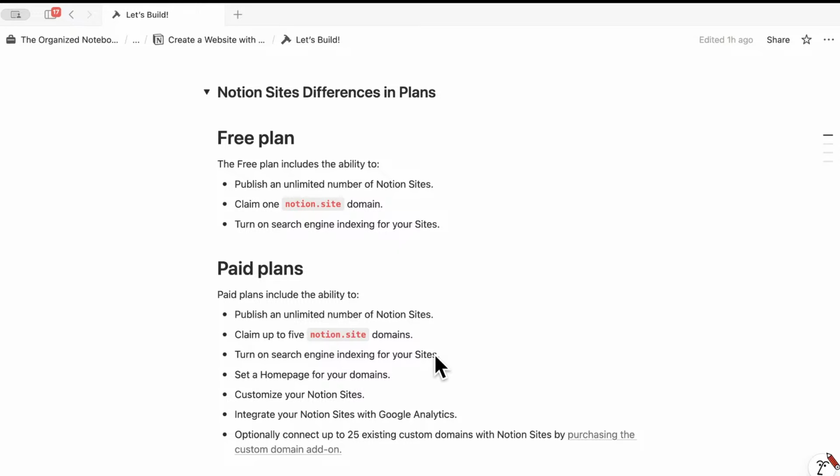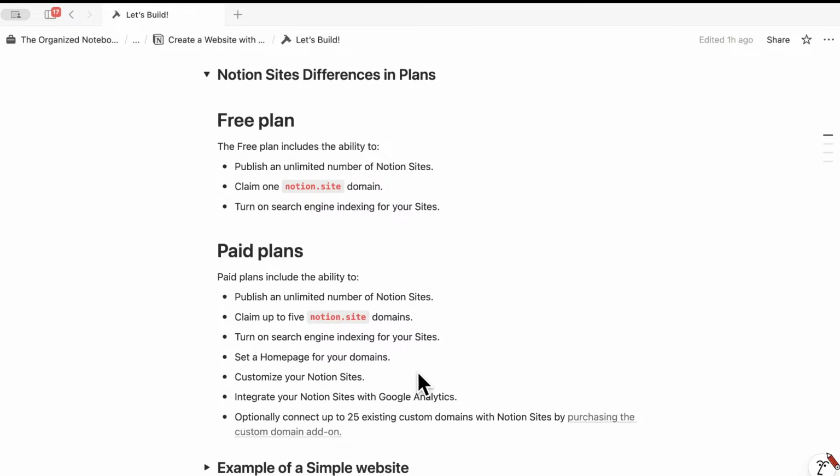You can customize your Notion sites, integrate your Notion sites with Google Analytics, and you can also optionally connect up to 25 existing custom domains with Notion sites by purchasing the custom domain add-on. The custom domain basically means that you would have to purchase a custom domain from outside of Notion and then connect it to Notion. But when you do that, you would have to pay a monthly recurring fee for that. So that's something to just note.